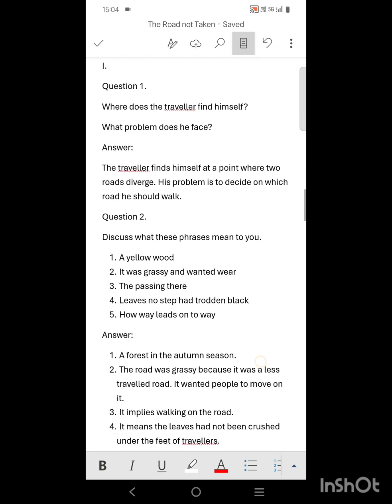Question 1. Where does a traveler find himself? What problem does he face? The traveler finds himself at a point where two roads diverge. His problem is to decide on which road he should walk.